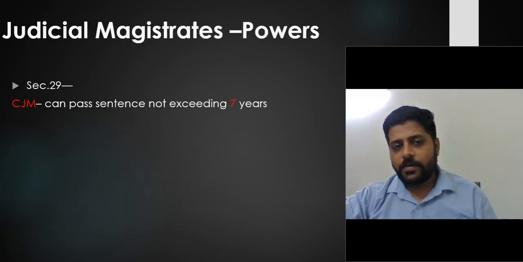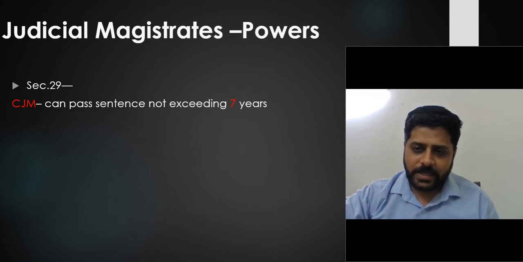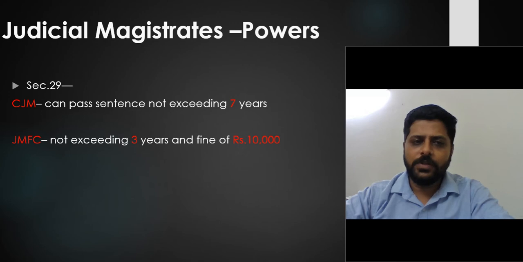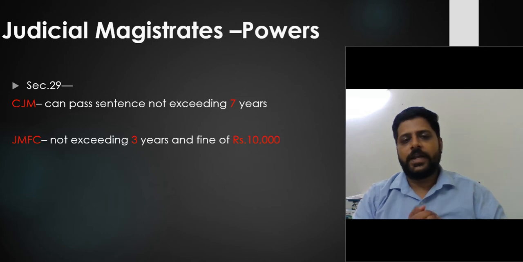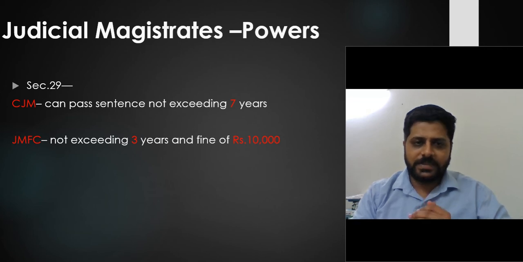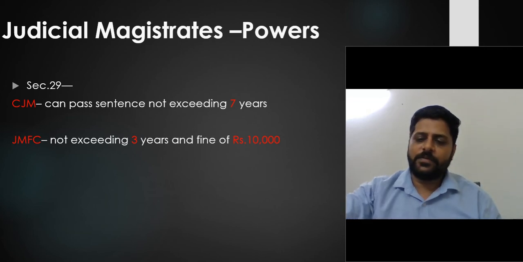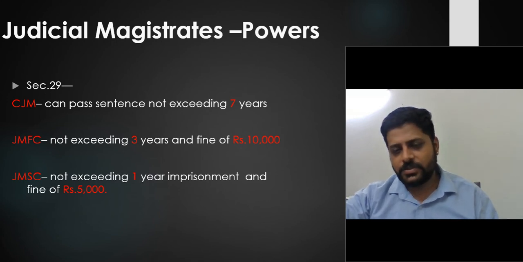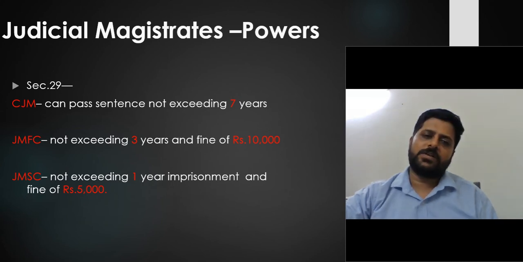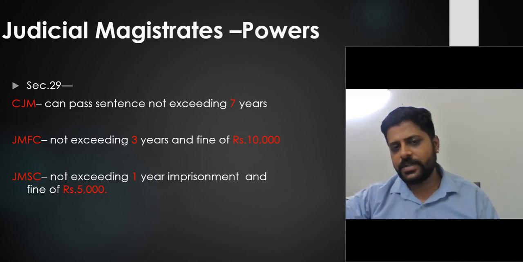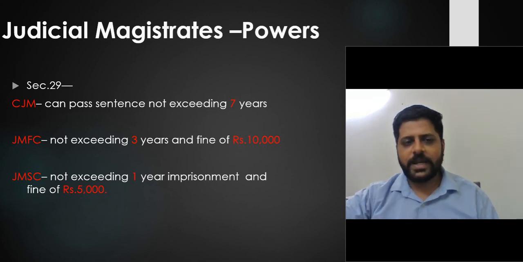Now moving further, what are the powers of judicial magistrate? The CJM, as we have discussed earlier, has power to pass a sentence not exceeding 7 years of imprisonment. The JMFC has power to pass a sentence not exceeding 3 years and a fine of rupees 10,000. And the JMSC, judicial magistrate second class, has power to pass a sentence of imprisonment not exceeding 1 year and a fine of rupees 5,000.